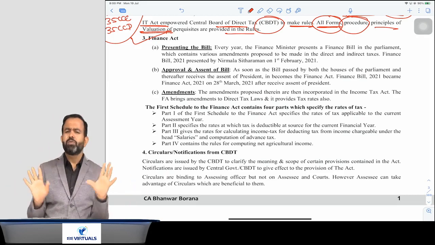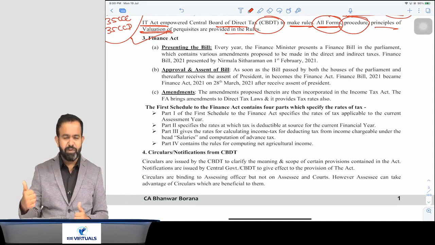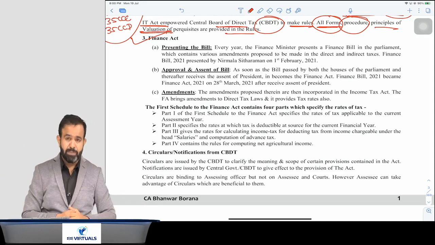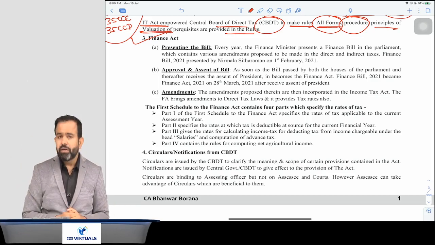So in an election year, there will always be two budgets or two Finance Acts, and otherwise normally there will be one Finance Act, and the finance bill will be presented by the finance minister on the 1st Feb of every year.